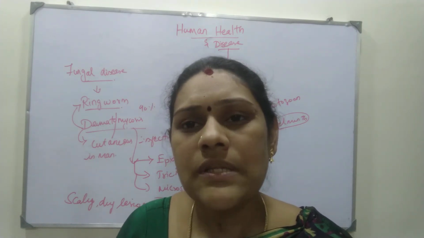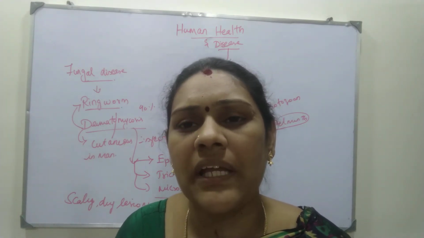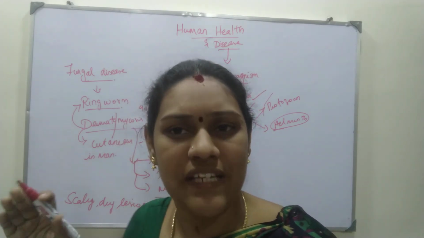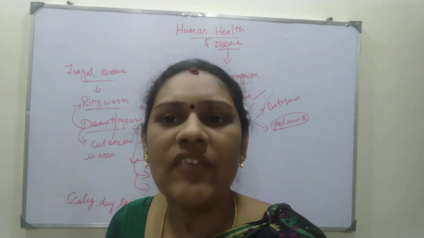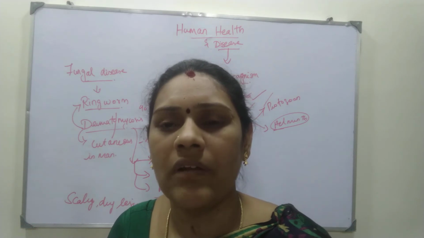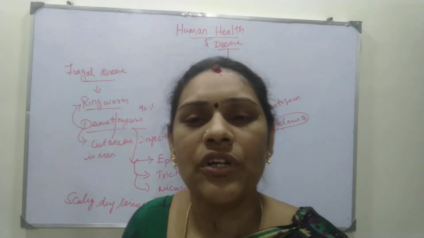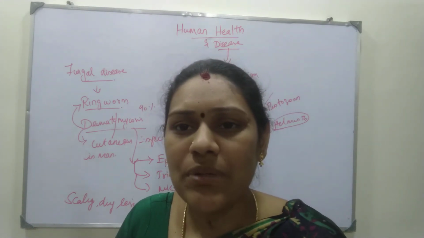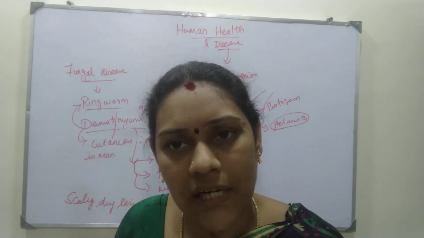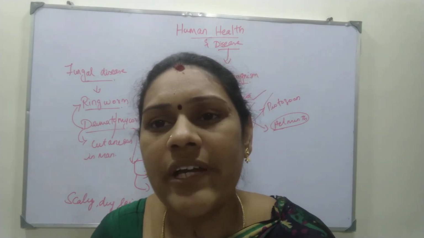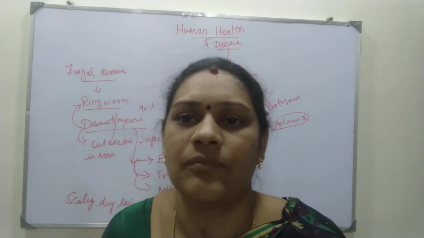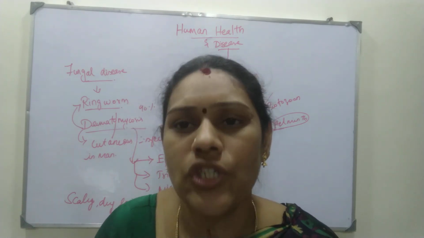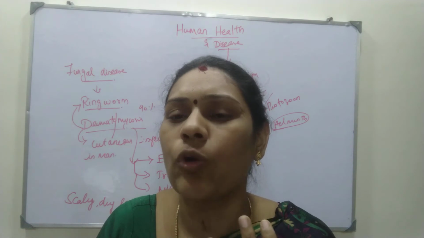And how does the fungi multiply in our body? Because of our body heat and the moisture content in the skin fold areas, it multiplies and tends to thrive in our body. So it grows due to the heat and moisture of the body present in the skin fold areas. What are skin fold areas? Our groin and the spaces in between the toes. Groin means where your thigh starts, near the pubic area, the genital area. That groin region is a skin fold area, and in between your toes is a skin fold.